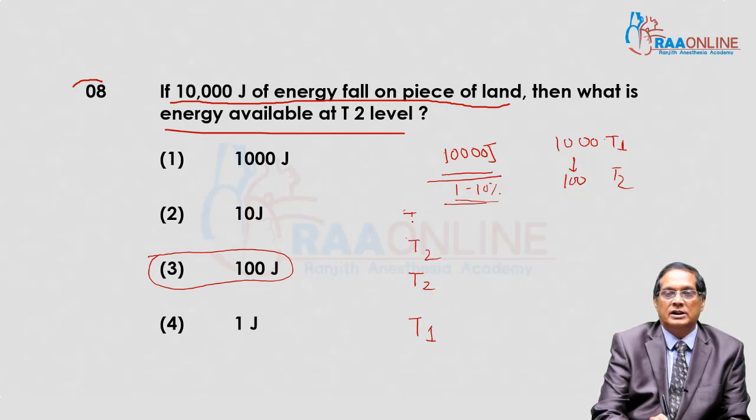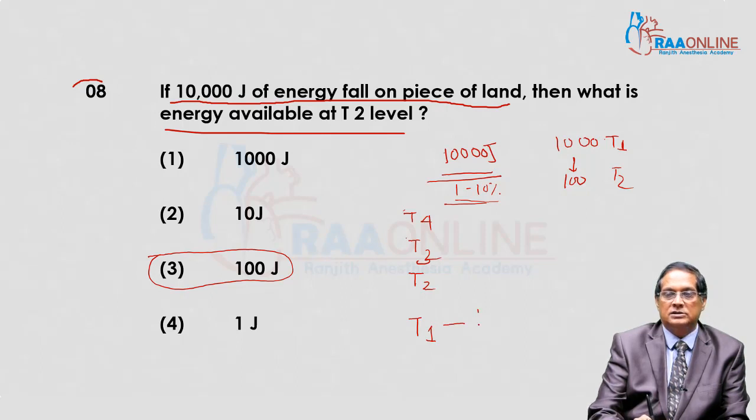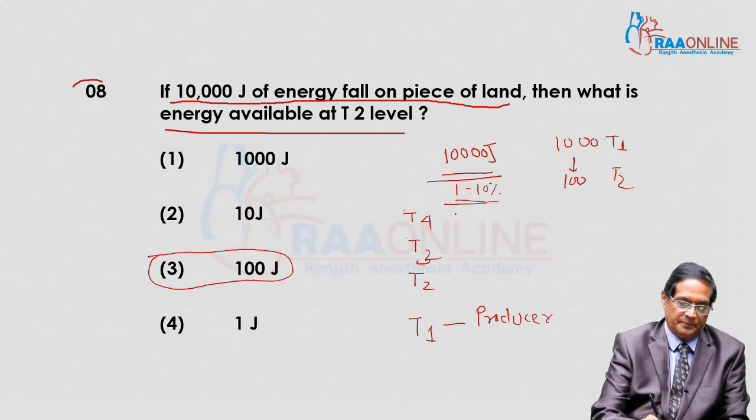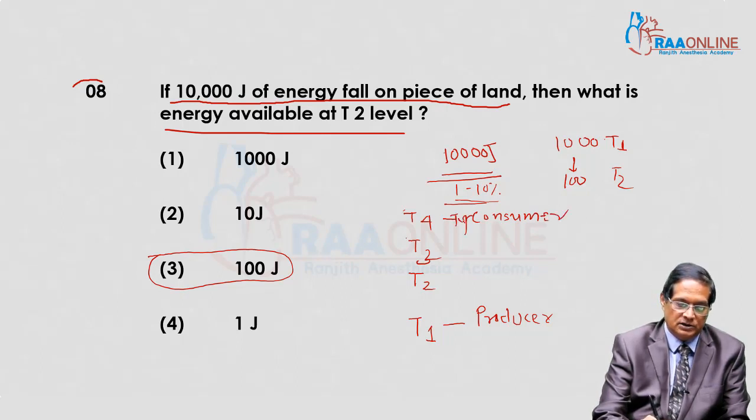Their orderly arrangement constitutes a food chain. Trophic level one is generally occupied by producers in a terrestrial ecosystem. And trophic level 4 is occupied by the top consumer.